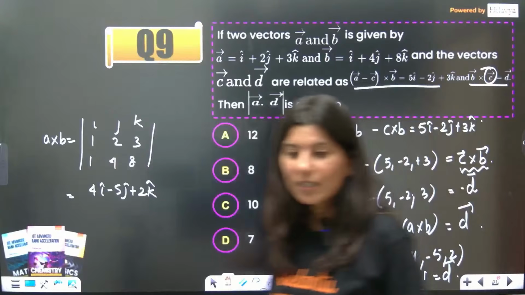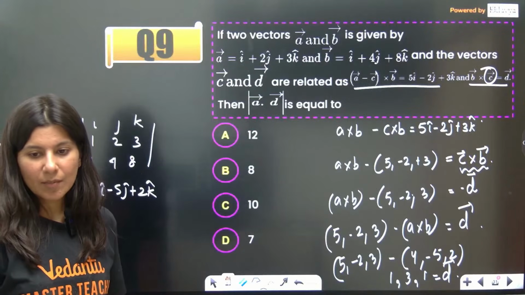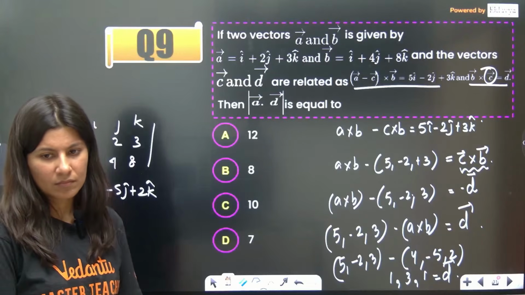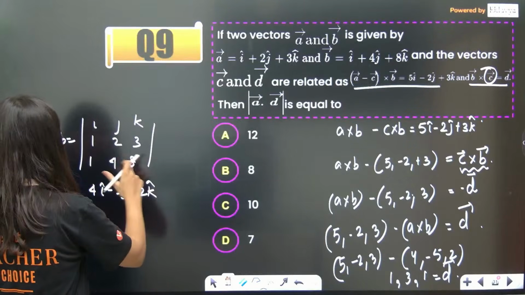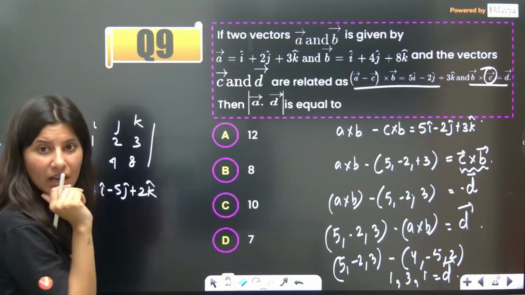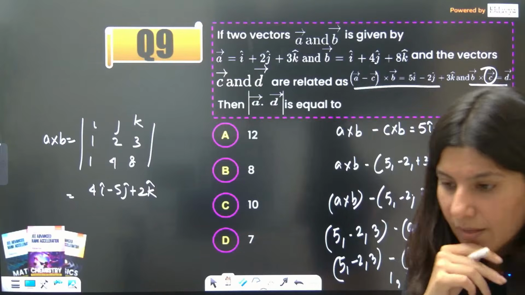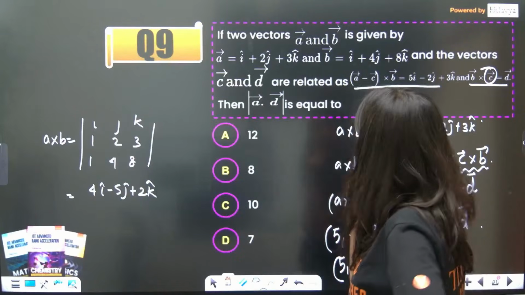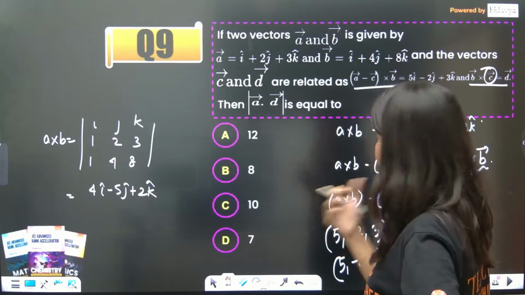You have got your D vector. Sorry, A cross B, let me check. 1, 2, 3 and 1, 4, 8. Is the question correct, my dear students? Is this question correct? 1, 2, 3 and 1, 4, 8. I think this is correct.